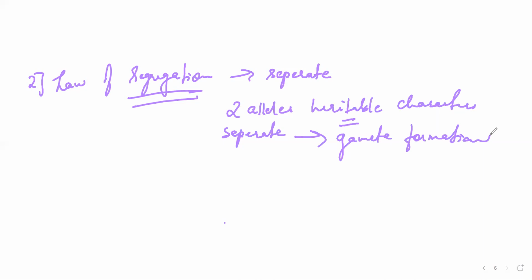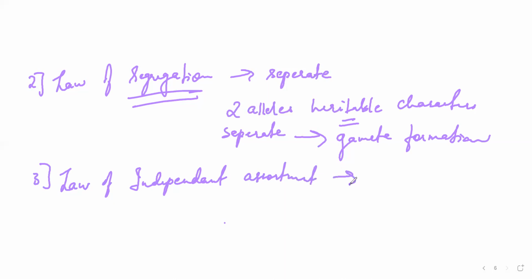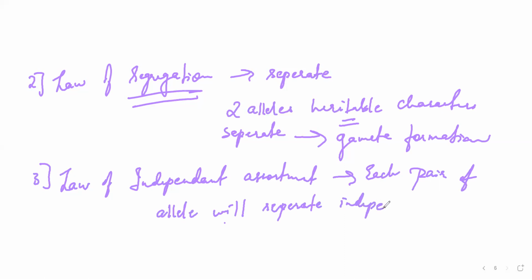Then the third one is the law of independent assortment. In this, each pair of alleles will segregate independently.